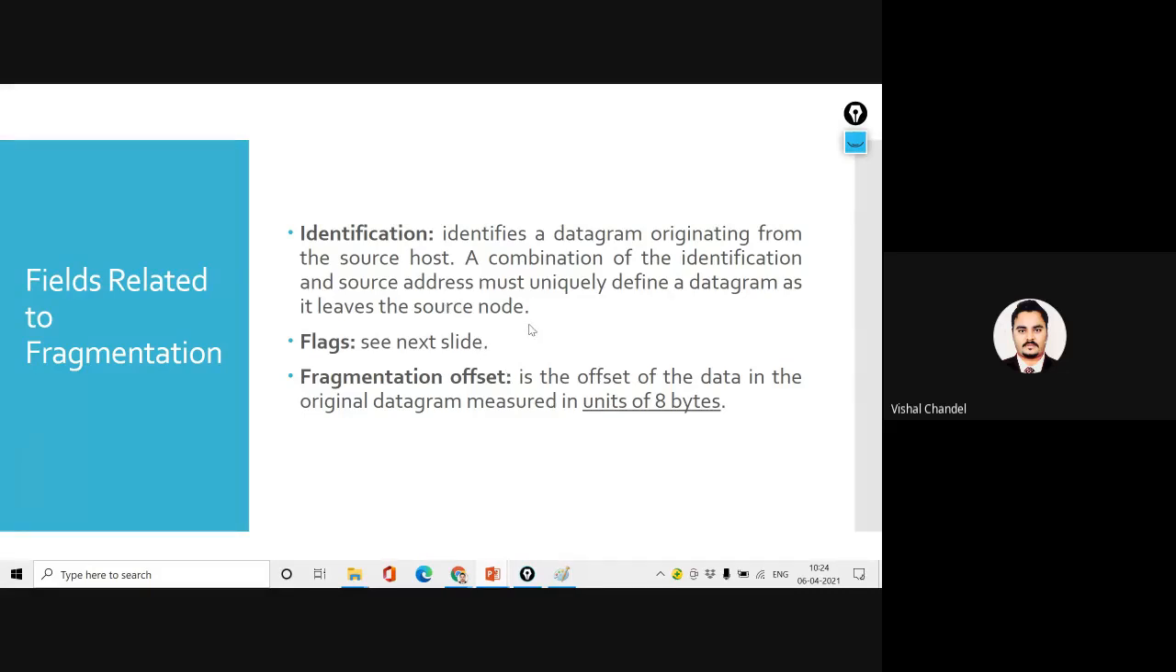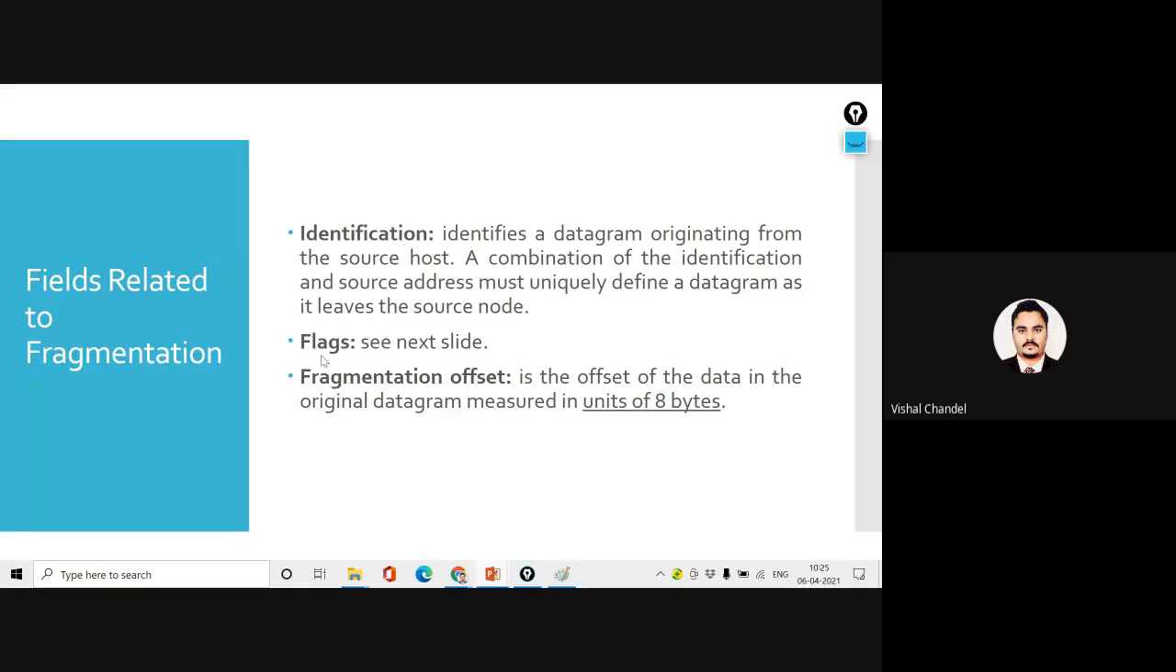Why are we using this identification? To reduce the complexity. What will happen if the source address is the same, but the same file is coming to the destination? How can we bifurcate this? That is why we use the identification field.